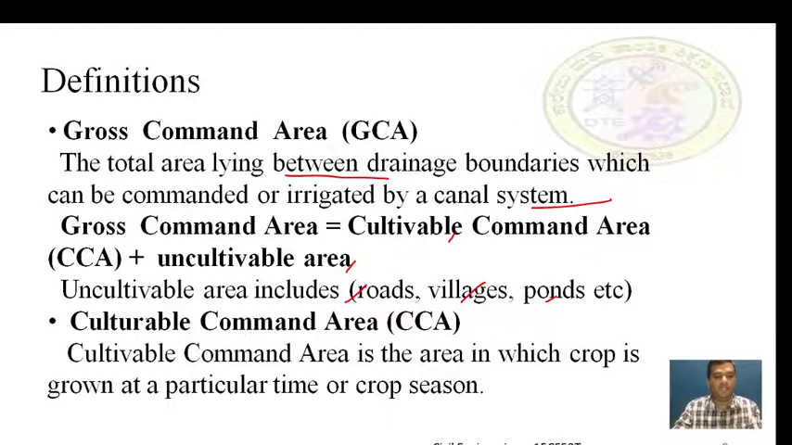Then next, coming to the cultivable command area, it is the area in which the crop is grown at a particular time or a particular season. Means the area which can be irrigated can be considered as cultivable command area, CCA.